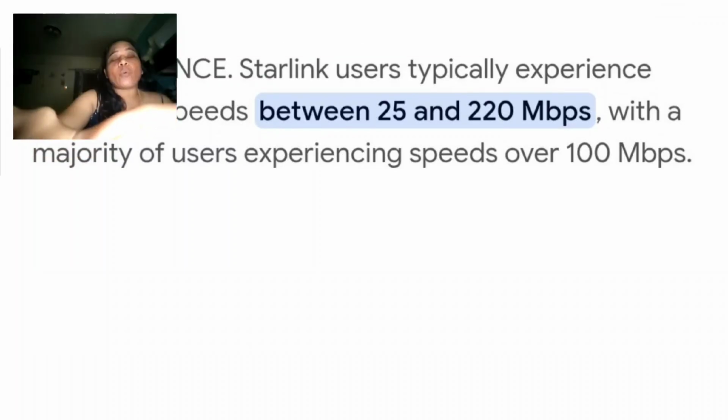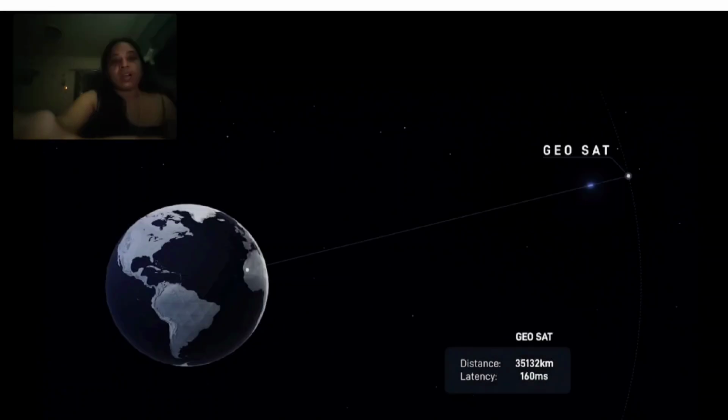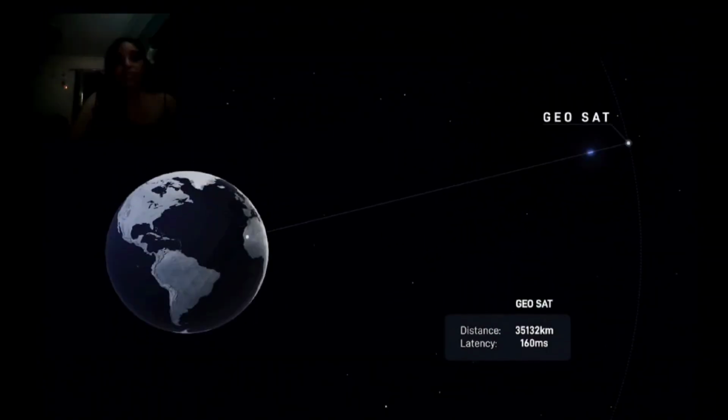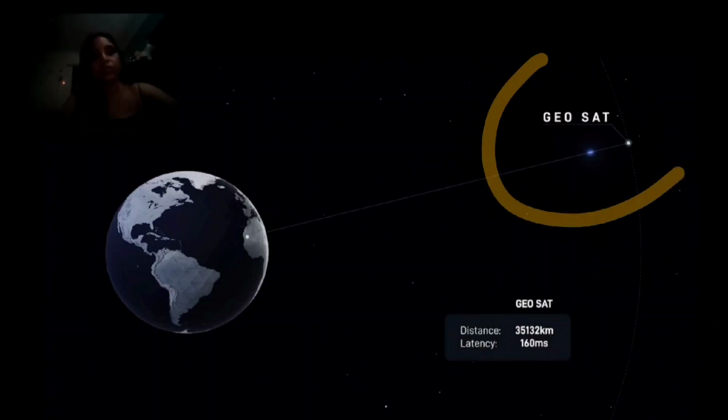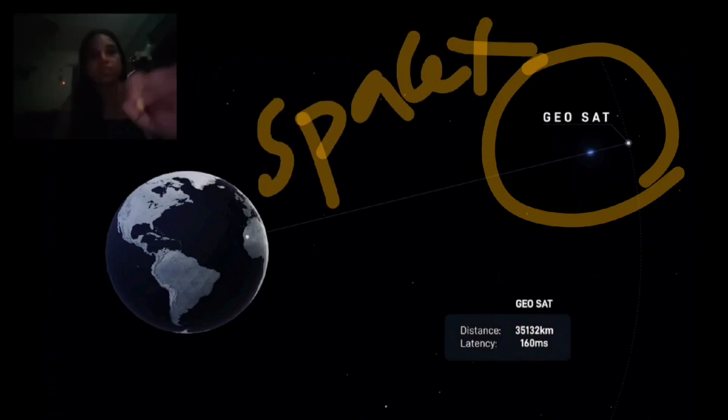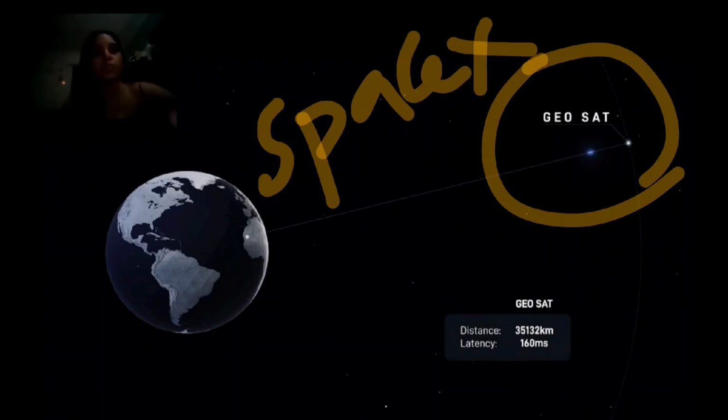So who is providing this internet speed right now? Let's see. Here you can see this is your satellite. So who launched this satellite? SpaceX. The SpaceX organization launched some satellites, that is geo satellites.